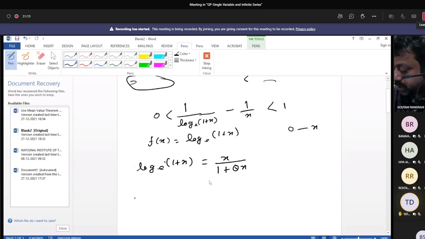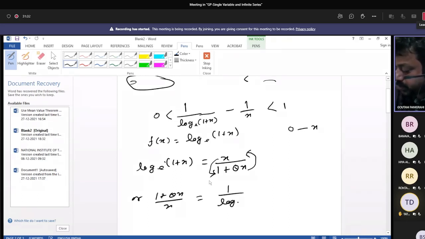So you can easily write that 1 plus theta x, if you take the numerator and this converted denominator, so 1 plus theta x by x equals 1 by log of 1 plus x. Now you can easily write 1 by x plus theta x by x. So it is theta equals 1 by log of 1 plus x.